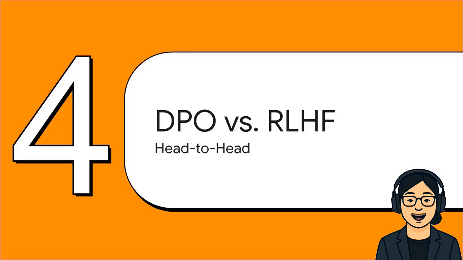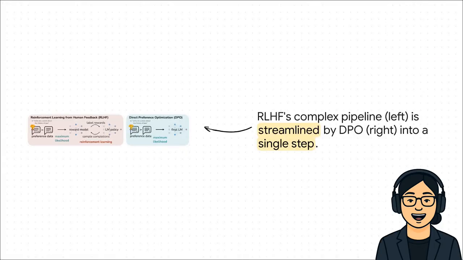Okay, so let's put these two head to head. When you see them side by side, the difference is night and day. You can really see how clean the DPO approach is. This diagram just says it all, doesn't it? Over on the left, that's the old way, RLHF. You see the preference data feeding into a totally separate reward model. Then that reward model gets tangled up in that complex RL loop just to nudge the main AI. It's a whole contraption. But then, look at the right. That's DPO. It takes the exact same preference data and just directly updates the language model. One step, done. No extra model, no messy loop. It's just so much cleaner.